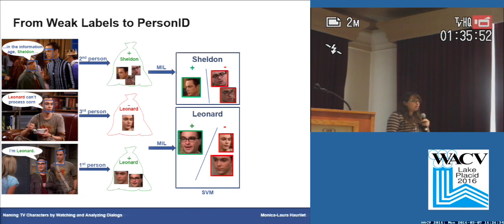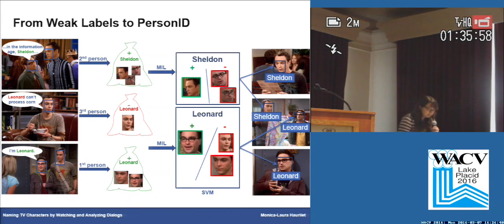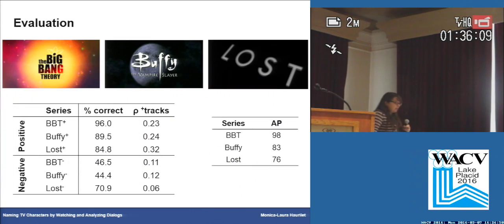And using the MIL models, we then were able to weekly annotate all the instances in those bags. And these then were afterwards used to train SVM models that were able afterwards to annotate all character appearances in the TV series. We evaluated on 3 different TV series: The Big Bang Theory, Buffy the Vampire Slayer, and Lost.